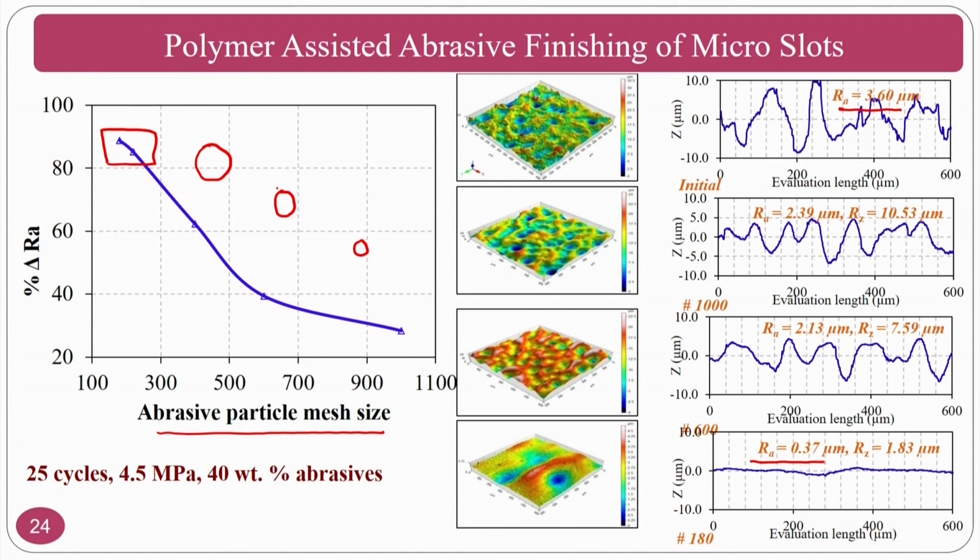This is the recast layer surface. From the recast layer surface, slightly reduced recast layer is still there, and predominant recast layer surfaces are there. Apart from it, most of the recast layer is removed in this process by the abrasive particles.